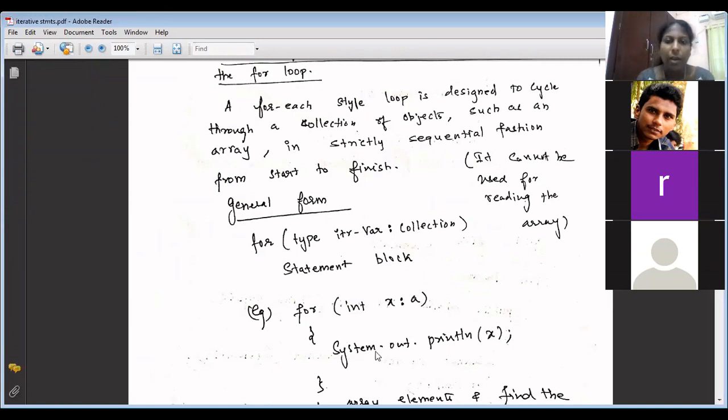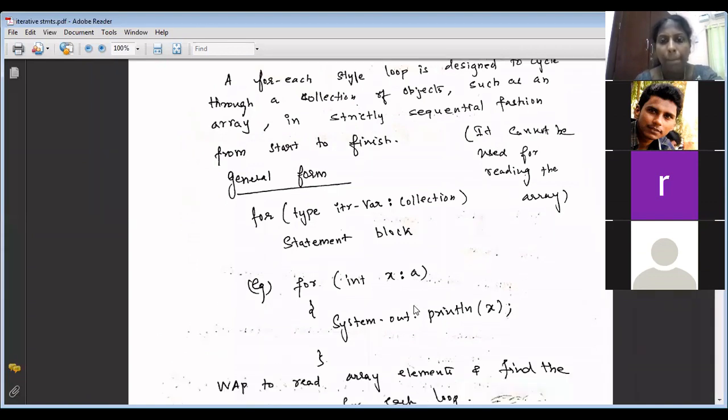So here A need not be only an array. It can be even a list. So the syntax says colon any collection. Just think of a collection as a group of objects. Since we are not introduced to other collections, we will use only one collection, the array collection.